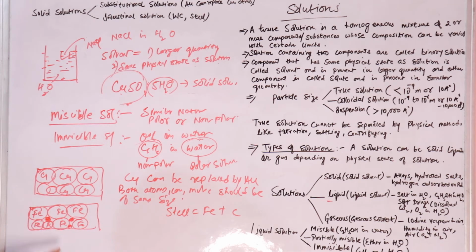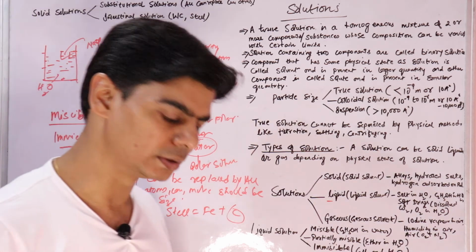The space that is between these atoms is taken by carbon atoms. The space between the iron atoms in the crystal lattice of iron would be taken by carbon. These spaces are known as voids, right?